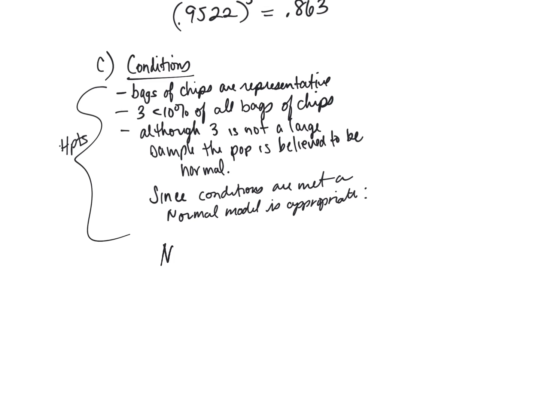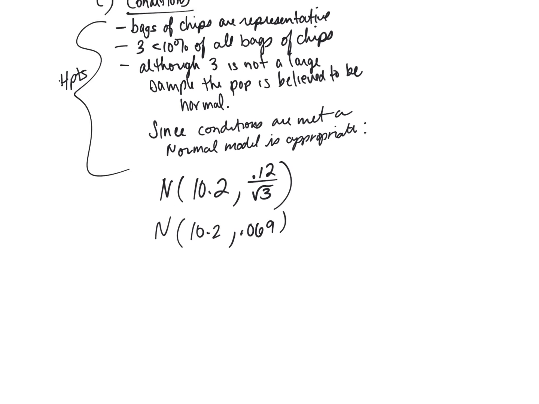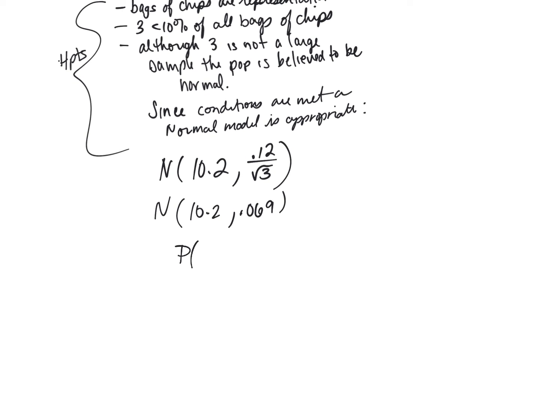Okay, so my normal model here is 10.2 and 0.12 over the square root of 3. That's my standard deviation, sigma over square root n. So what's the probability that the average of the 3 bags is less than 10 ounces?